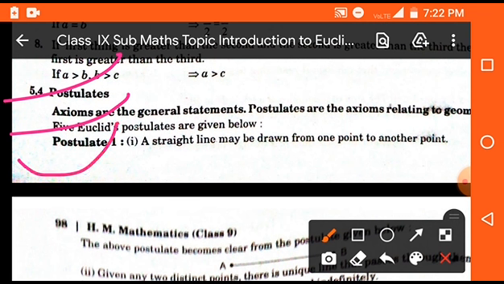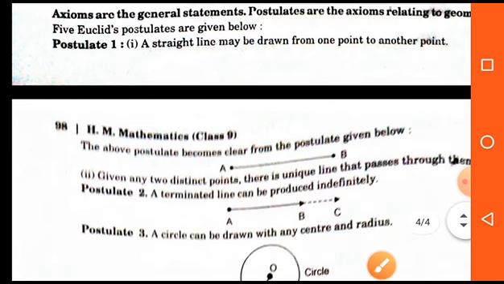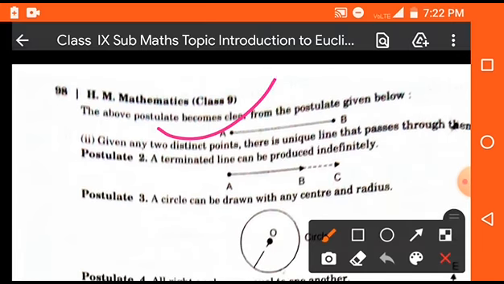Postulate number 1, a straight line may be drawn from one point to another. And you can see this postulate from the figure. So in the figure, AB is a line which is drawn from point A to B.